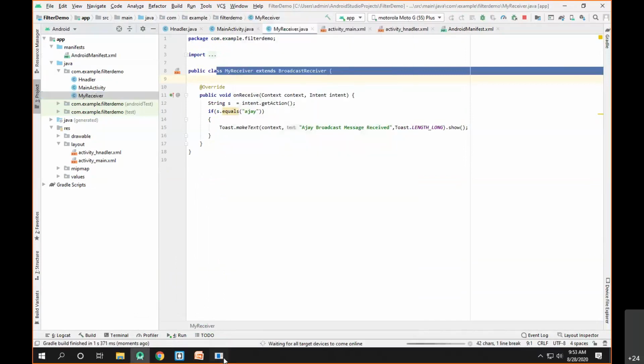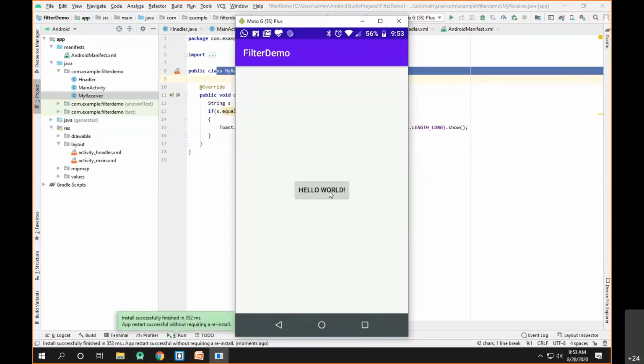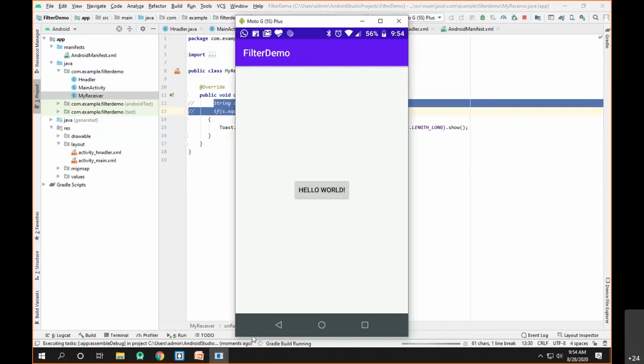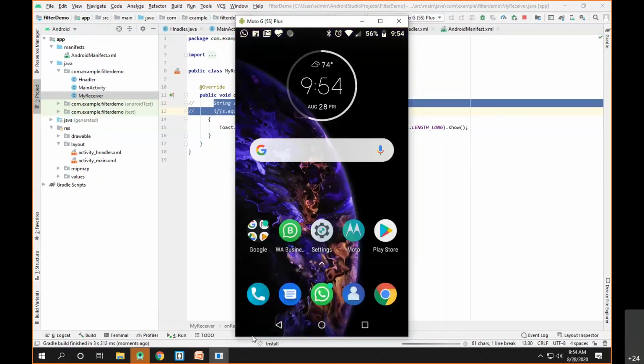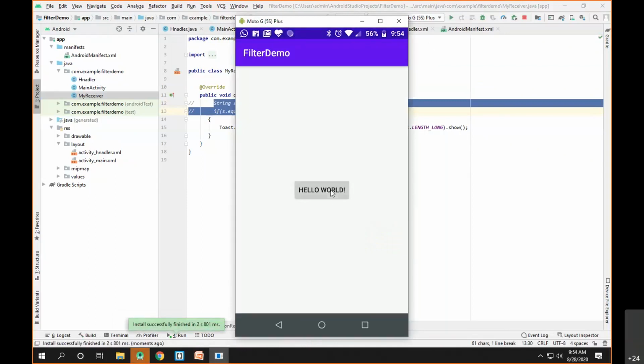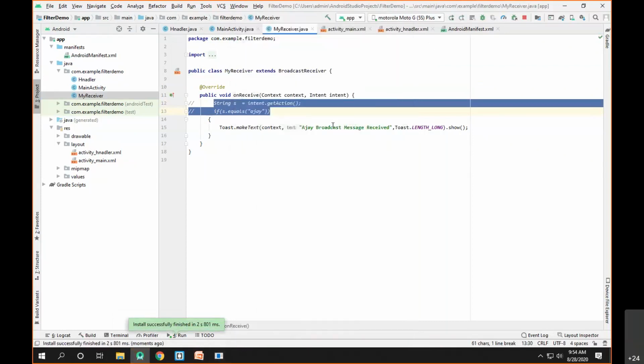Let's try to see it again. If I click on the button, it's actually sending the broadcast, but it's not showing the toast. Let me remove these two conditions. I'll just put a comment here and let's see what happens. We'll launch it again, and now we click on the button. Yeah, it's not showing the message. Let me check what's wrong here.